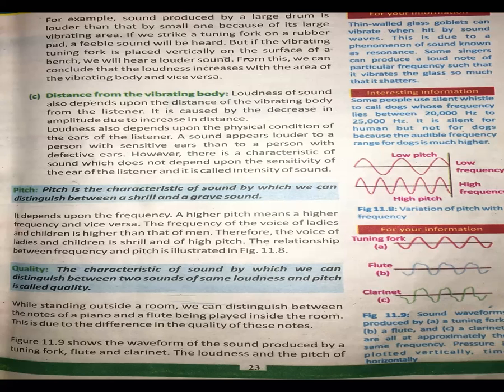The frequency of the voice of ladies and children is higher than that of men. Therefore, the voice of ladies and children is shrill, meaning their pitch is high. Higher pitch means higher frequency.